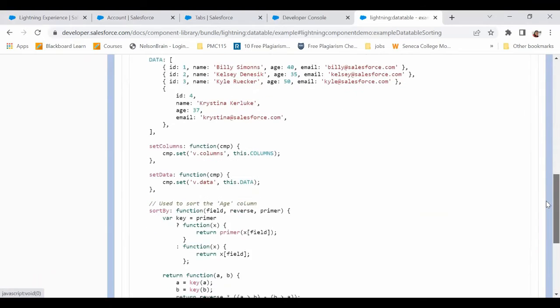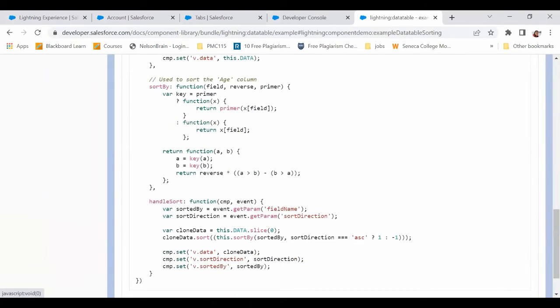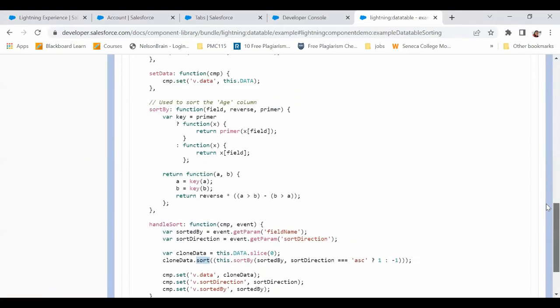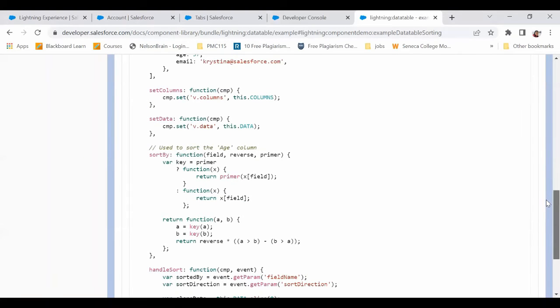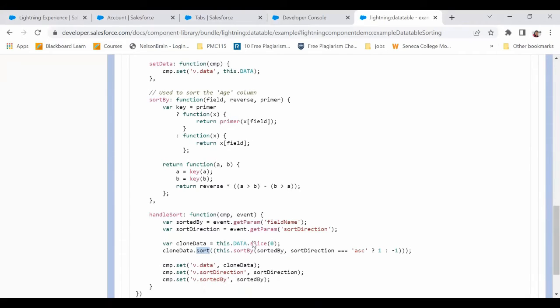Now, according to the code that they have written in the handle sort, honestly, it was very difficult for me to understand. I did not understand this. They have written clone data dot sort, not sort, sorry, this dot sort by, and then they have used this method, and then they had some primer and reverse and all that. So I did not understand all this. So what I did is I tried learning this on my own, and let's see how I did it differently.